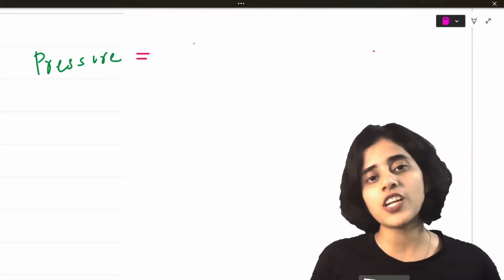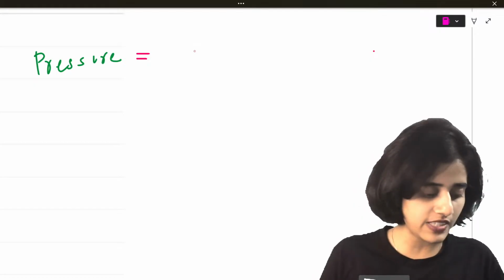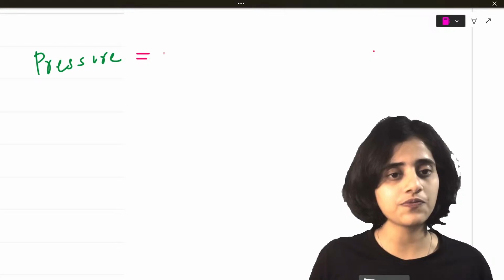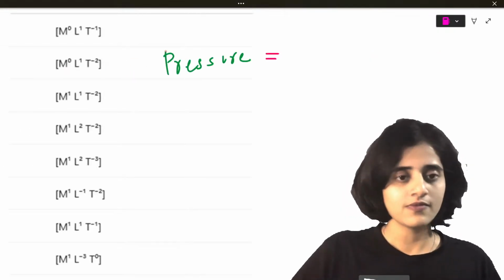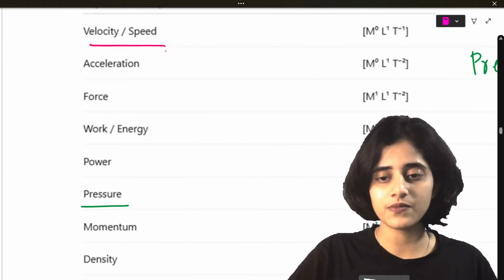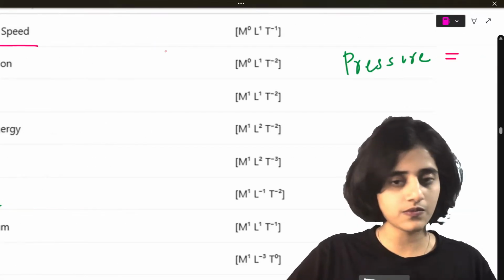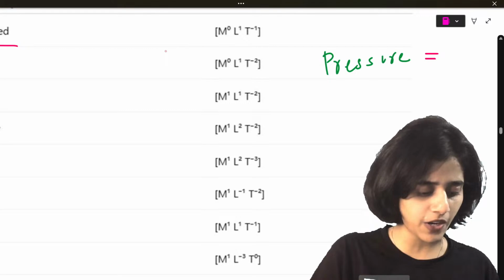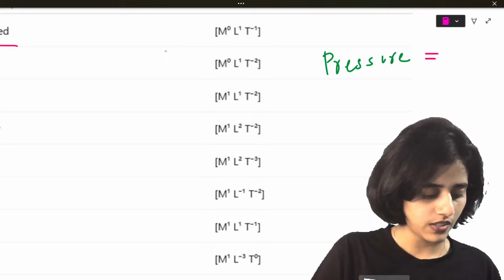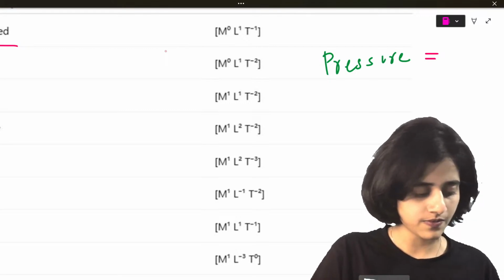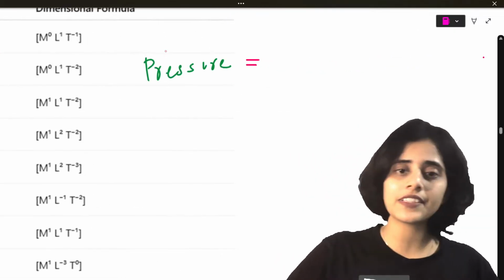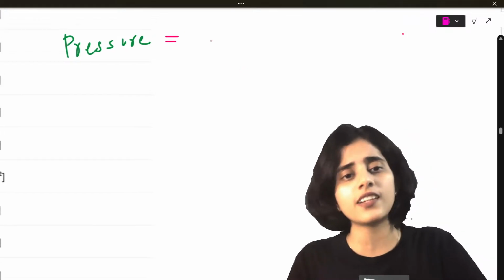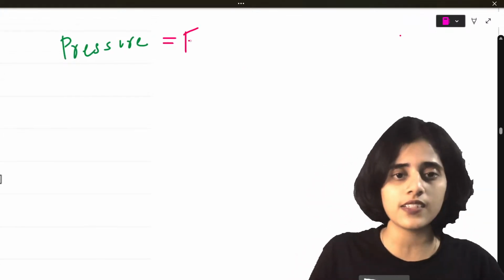So pressure, I'll find out the dimension formula. First, I will write down the formula for pressure. Have you learned the formula for pressure now? You will learn it anyways, but then you should have. Pressure and all is a basic formula. Those who have not learned the formula, you will learn it this year.